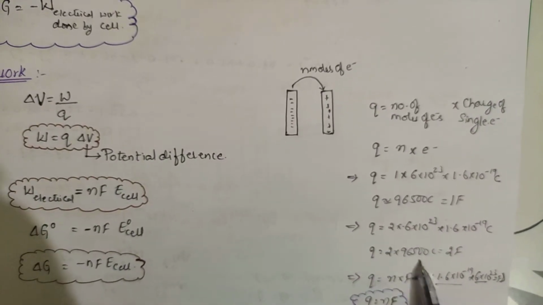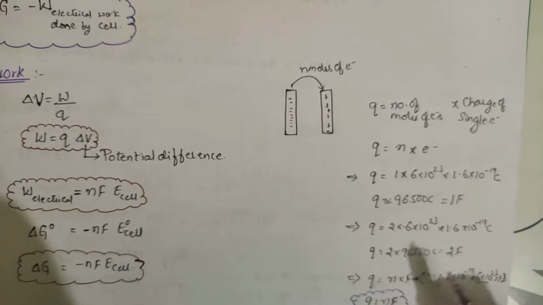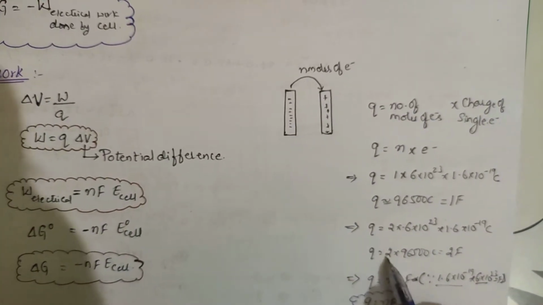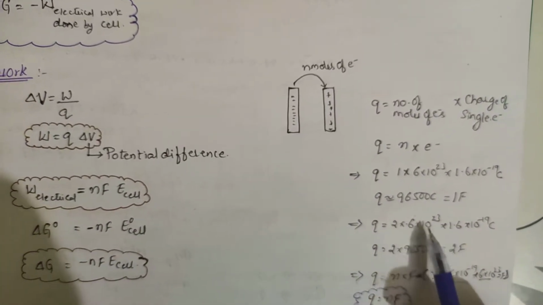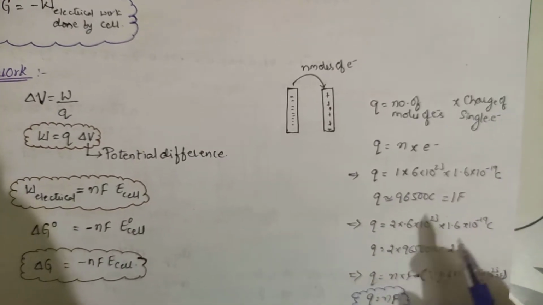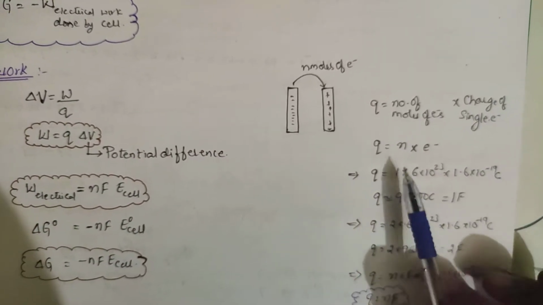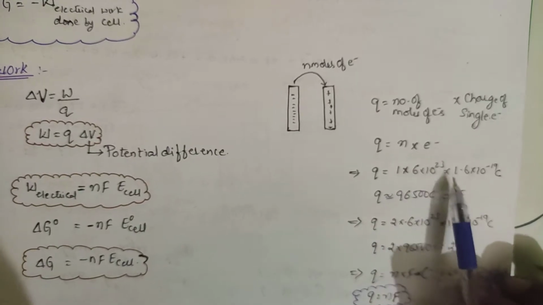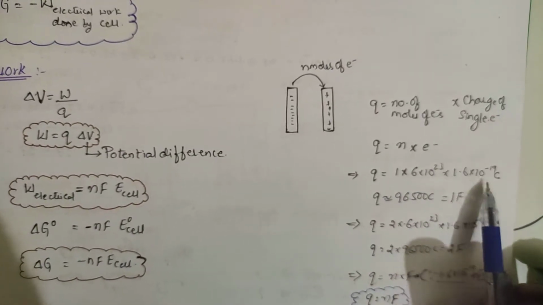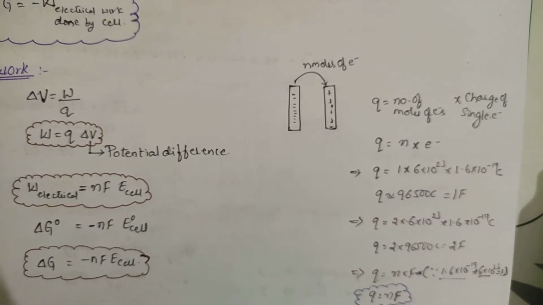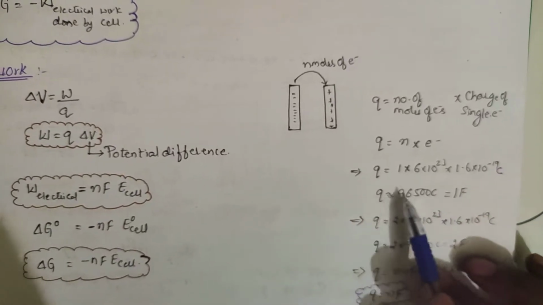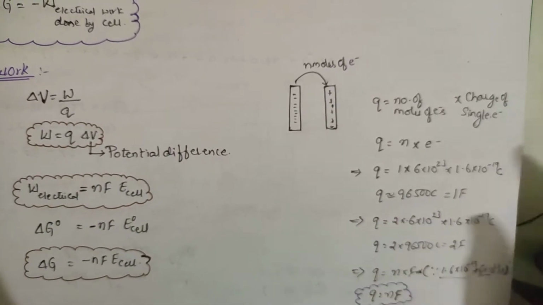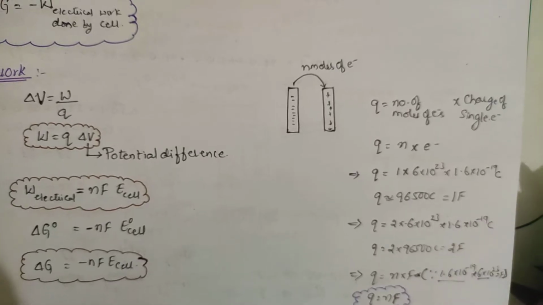Suppose I say n moles, it is n into 6 into 10 power 23 particles. If you calculate for 1 mole, 1 into 6 into 10 power 23 into the charge of each electron, 1.6 into 10 power minus 19 coulombs, approximately we get the value 96,500 coulombs. It is equal to 1 Faraday.